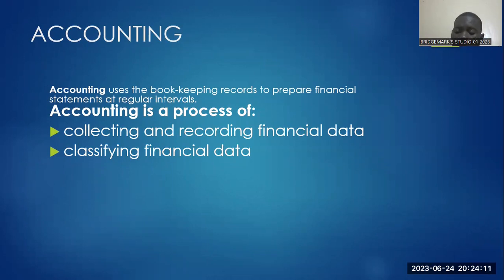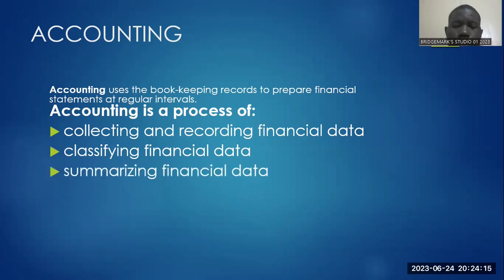We can also say that accounting has to do with the summarizing of financial data. How? Since you have classified that this data belongs to the assets and this data belongs to the liabilities, now you need to summarize it, by preparing the statement of financial position.